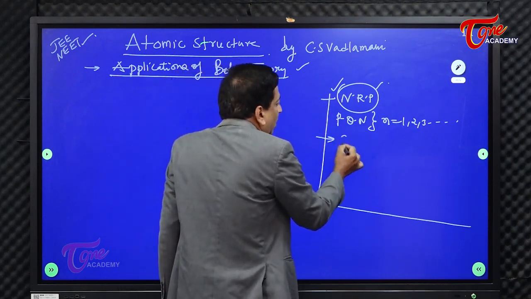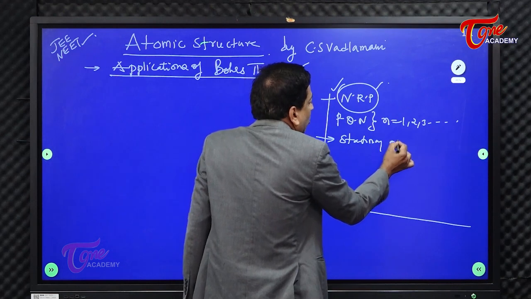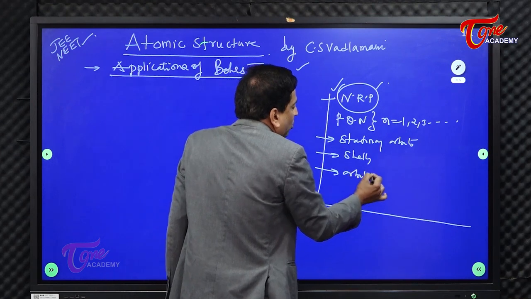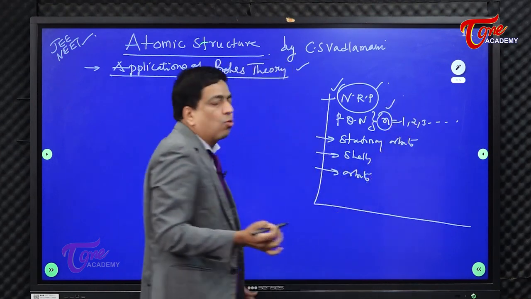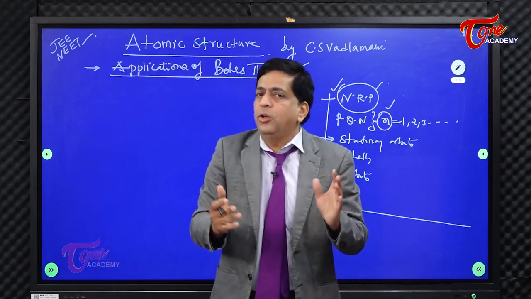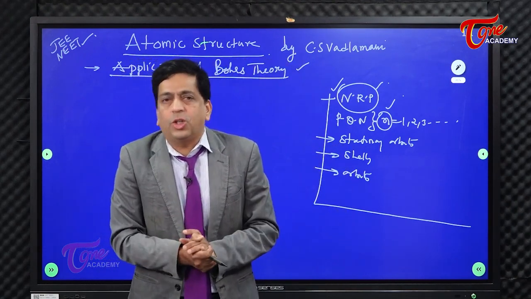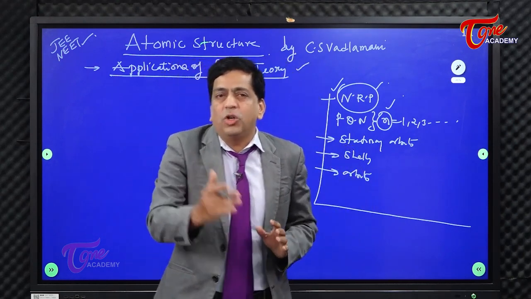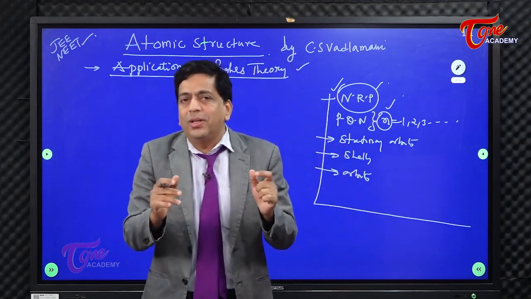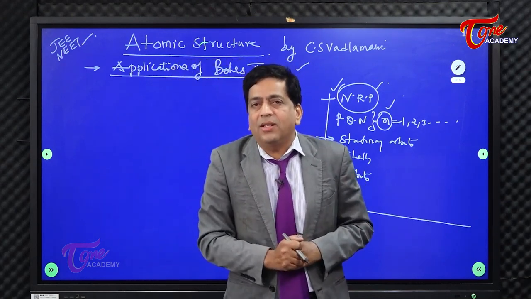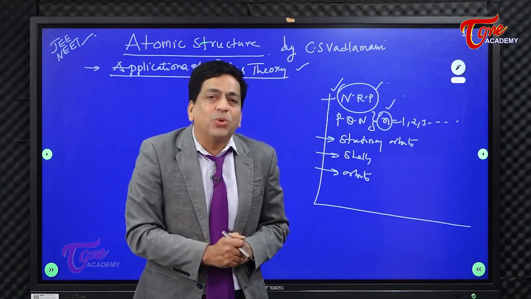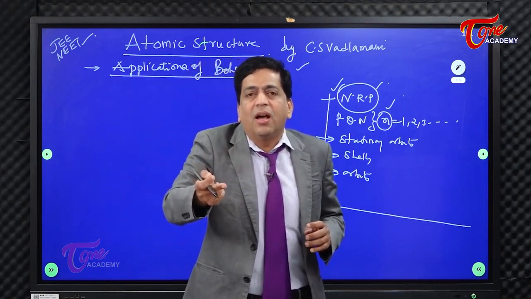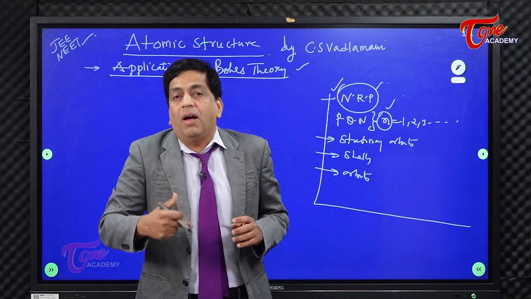NRP. Synonymously, we call these stationary orbits, or shells, or orbits, and this is designated by the principal quantum number. The total amount of energy remains constant for an orbit, because you are neither emitting nor losing energy. The critical issue here is to address the stability of the atom. What Bohr has done is propose that the path in which the electron is revolving is neither radiating, nor emitting, nor absorbing energy.